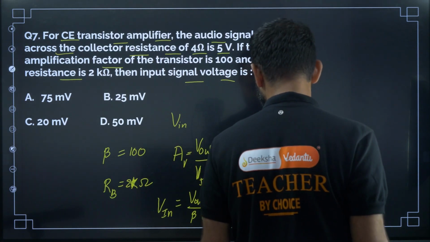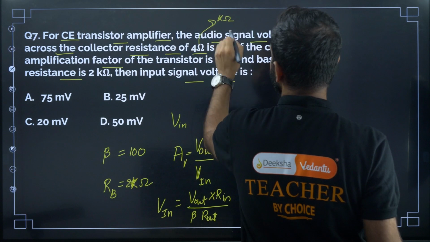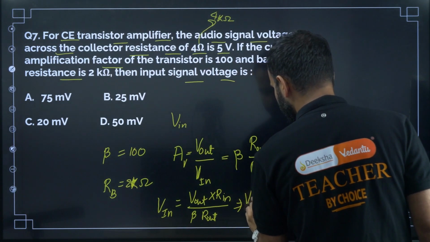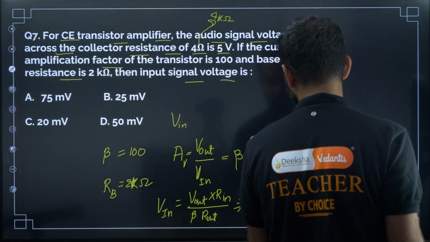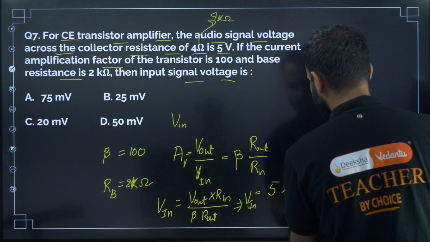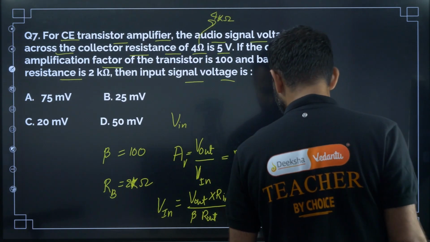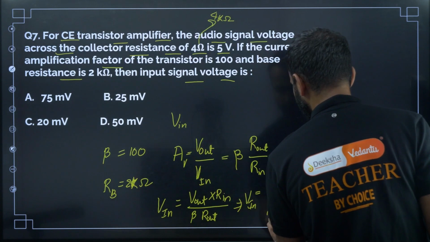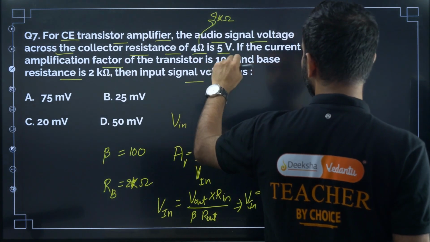So this has to be 4 kilo ohm, not 4 ohm. Understood? Now V input is equal to V output, here 5 volt, into R input, 2 kilo ohm, that is 2 into 10 to the power 3, divided by the current amplification factor 100 into R output, 4 kilo ohm.